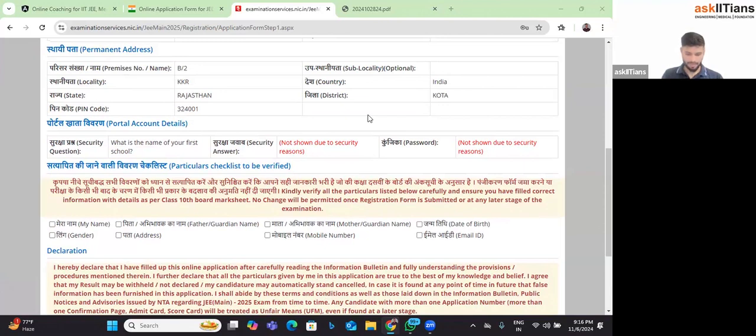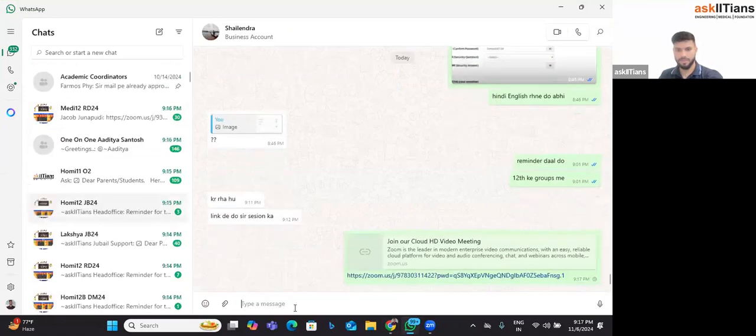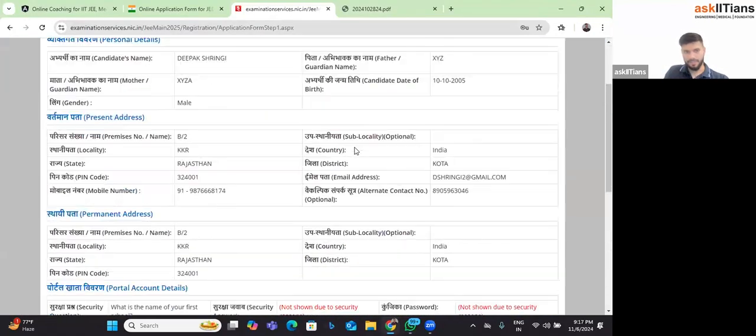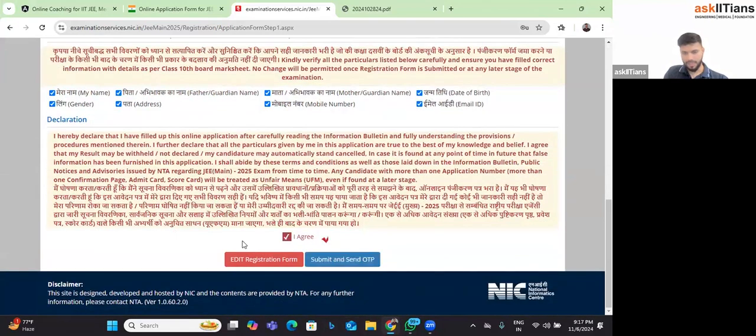Okay. Just give me a second. Okay. So now all these details are there. We fill that, we check that. Your name you have to check, your parents' name, and then your DOB, your email address, phone number, gender, and everything, right? Once I am done with that, I'll click on agree and I'll move forward.